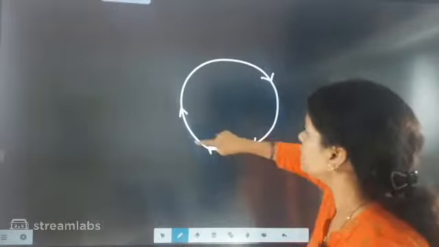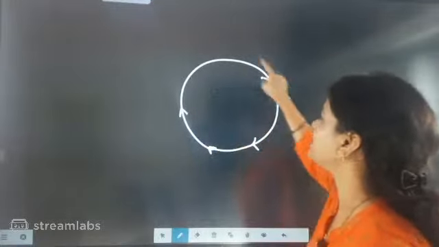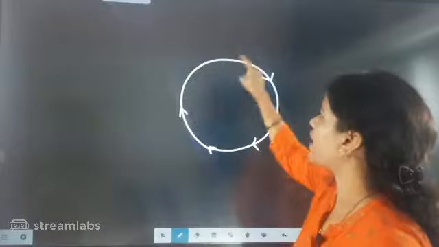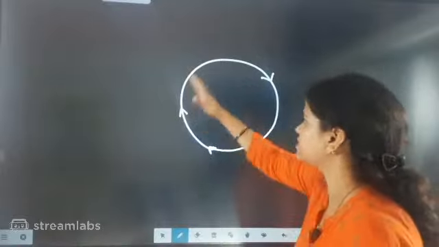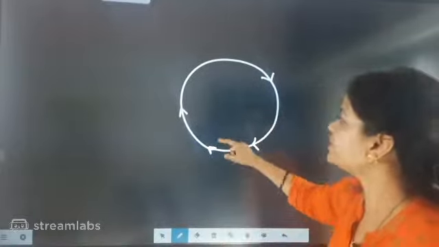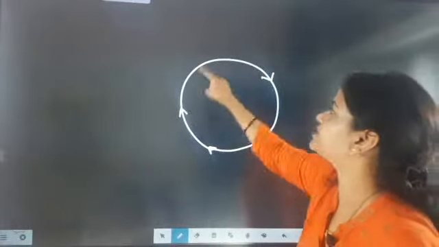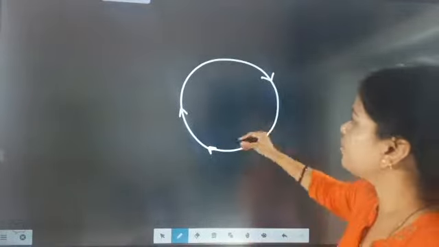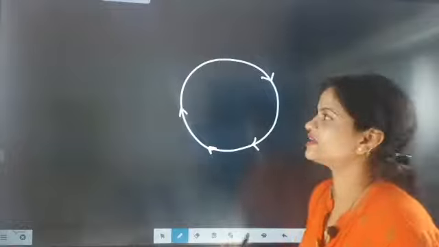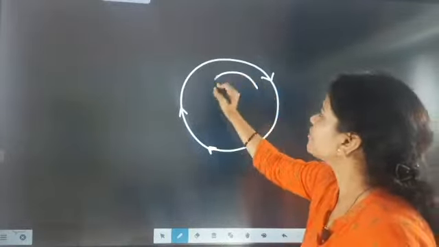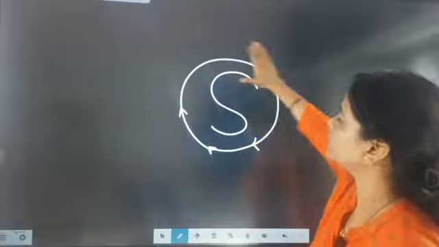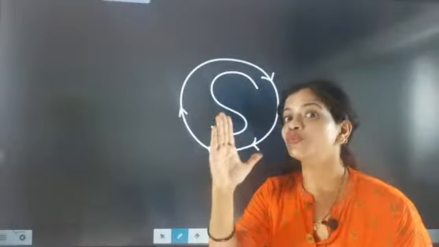So now this will be acting as a loop. Now this wire is acting as the loop. In this loop the flow of the current is in clockwise direction. So if the flow of the current is in clockwise direction, that means this face of the loop will act as a south pole.